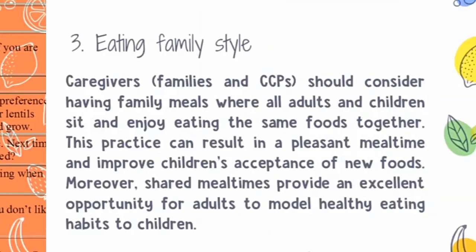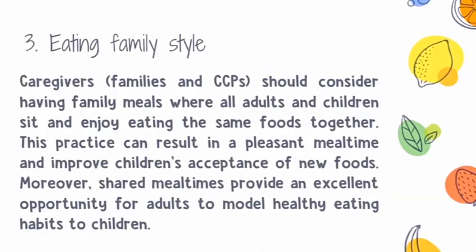Number three is eating family style. Caregivers should consider having family meals where all adults and children sit and enjoy eating the same foods together. This practice can result in a pleasant mealtime and improve children's acceptance of new food. Moreover, shared mealtimes provide an excellent opportunity for adults to model healthy eating habits to children.